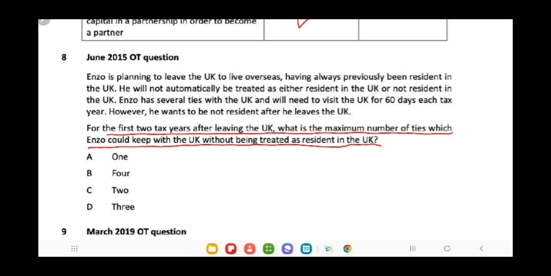So first we look at the scenario. Enzo is planning to leave the UK to live overseas, having always previously been resident in the UK. He will not automatically be treated as either resident or non-resident. Enzo has several ties with the UK and will need to visit the UK for 60 days each tax year. However, he wants to be not resident after he leaves the UK.